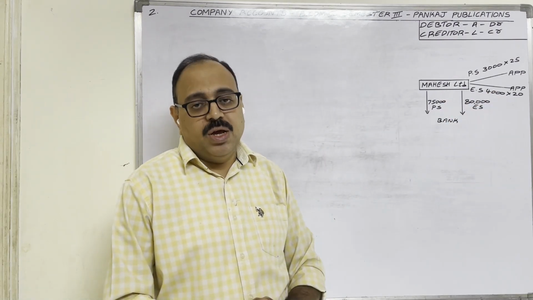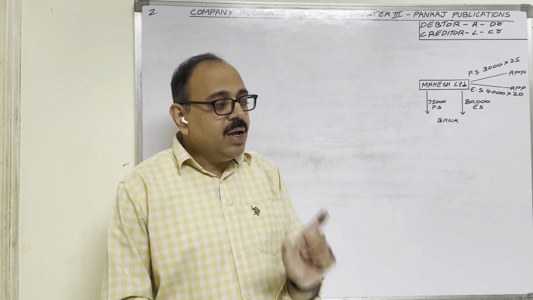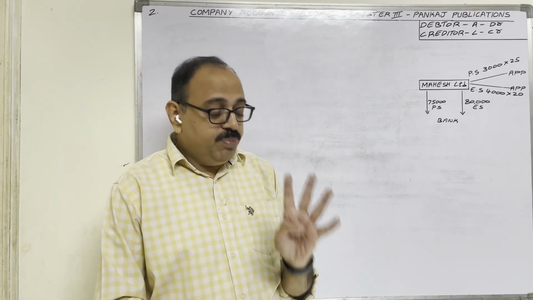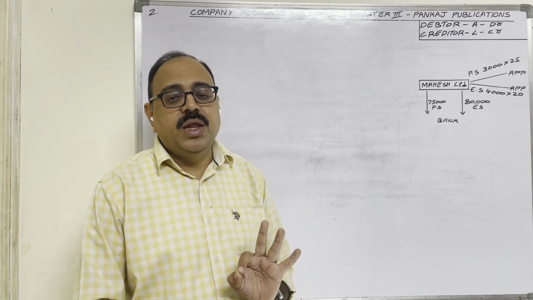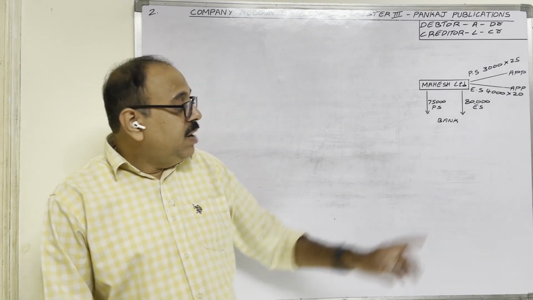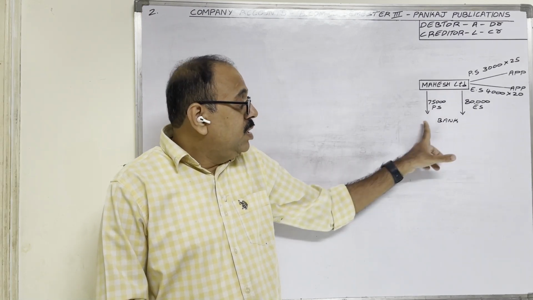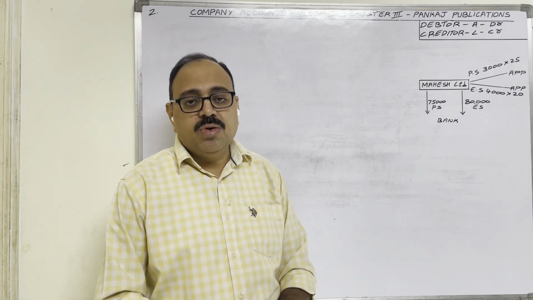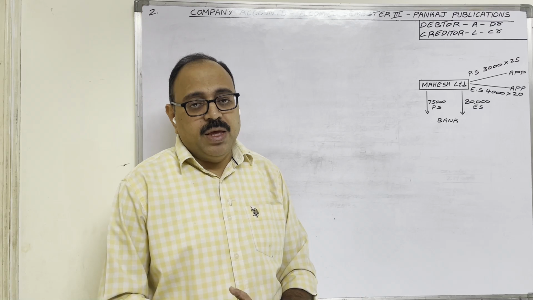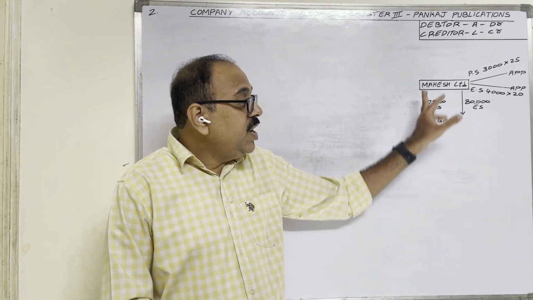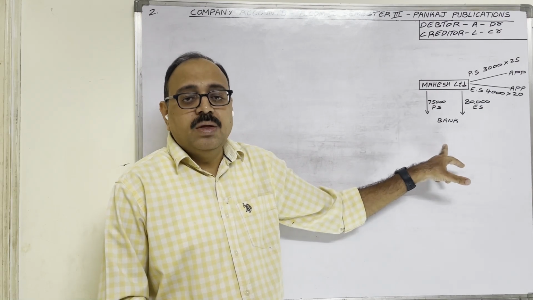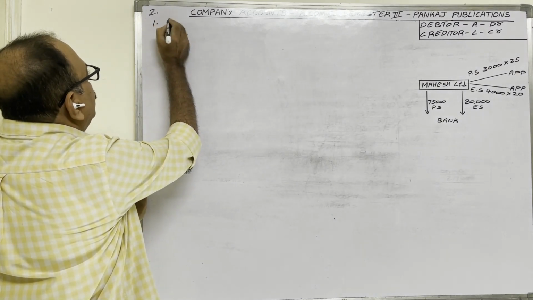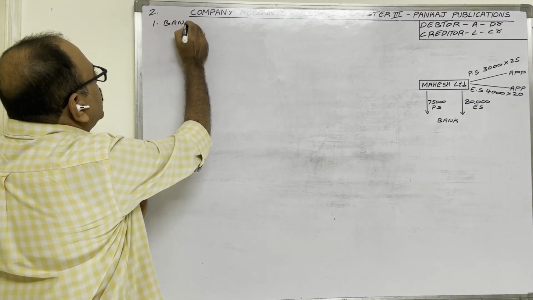Bank account is a personal account, because a particular bank name we have to write here, meaning the account is opened with one firm name. So with a person name or a firm name, if you open any account, that is a personal account. Here, a bank name is available. For example, State Bank of India account, HDFC Bank account. So these are personal accounts. Therefore, the personal account rule we have to apply. The personal account rule is: debit the receiver, credit the giver. The banker is receiving money, therefore the banker is a receiver. So bank account we should debit. In the first entry, bank account we have to debit.